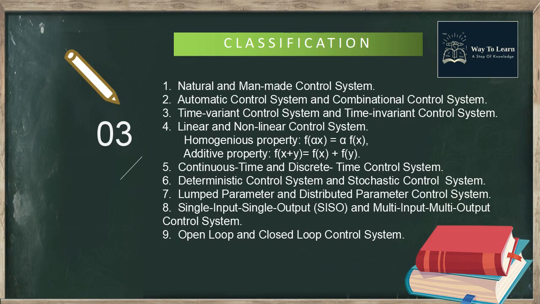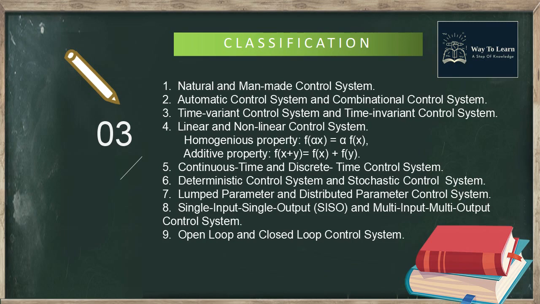Next, linear control system and non-linear control system. Linear control system is a control system that satisfies the properties of homogeneity and additivity. Homogeneous property means function of alpha x equals alpha times function of x. Additive property means function of x plus y equals function of x plus function of y. Non-linear control system is a control system that does not satisfy the properties of homogeneity and additivity, for example, function of x equals x cube.